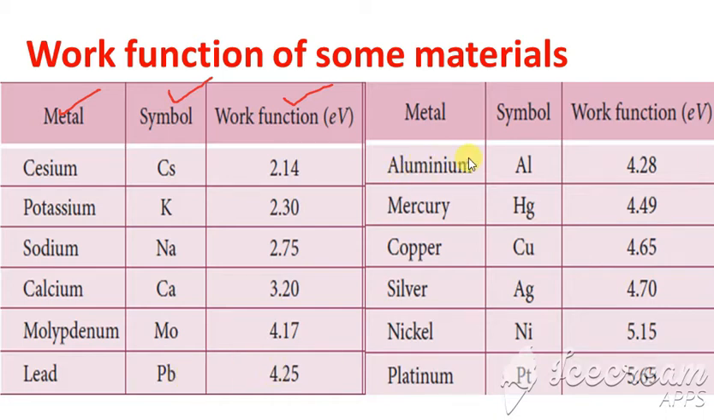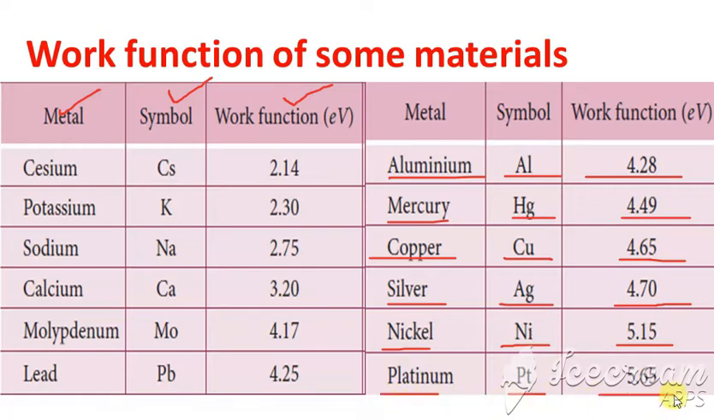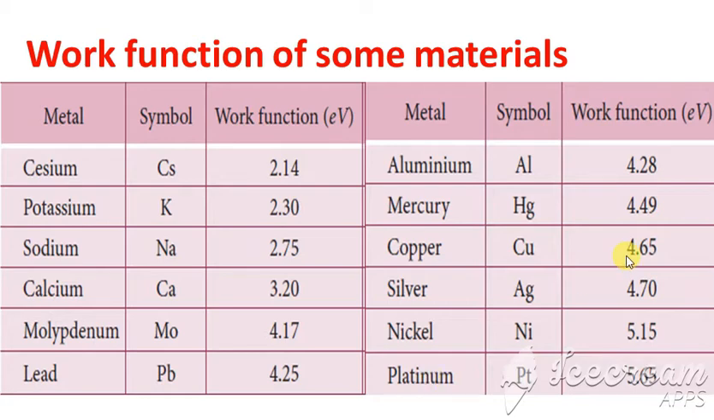Next, aluminium Al 4.28, mercury Hg 4.49, copper Cu 4.65, silver Ag 4.70, nickel Ni 5.15, and platinum Pt 5.65. Clear with this? So this is all about the work function of the material.